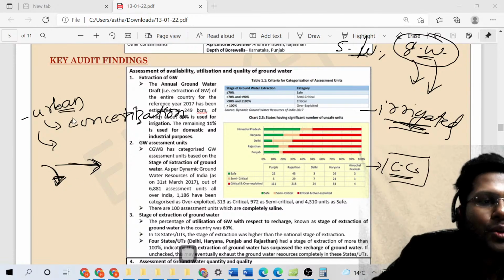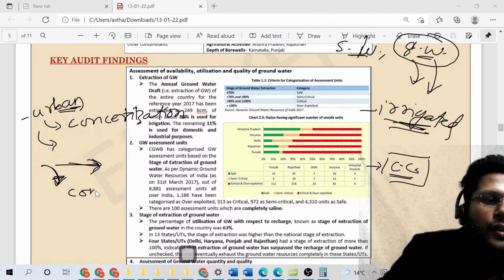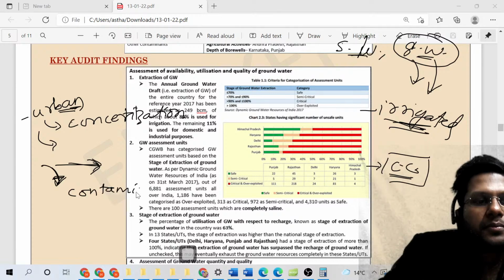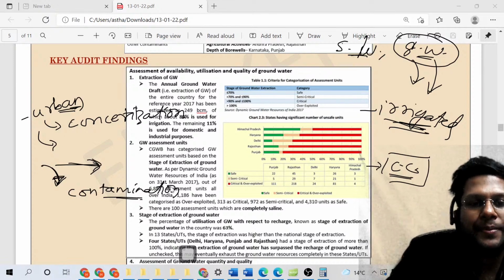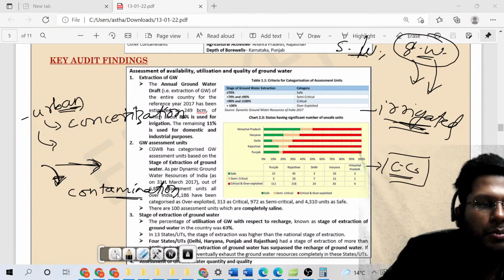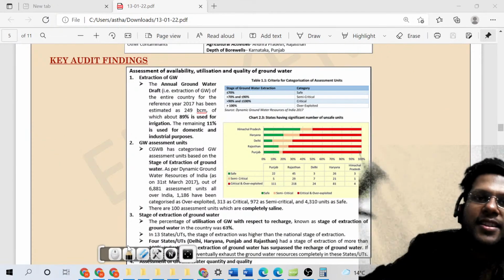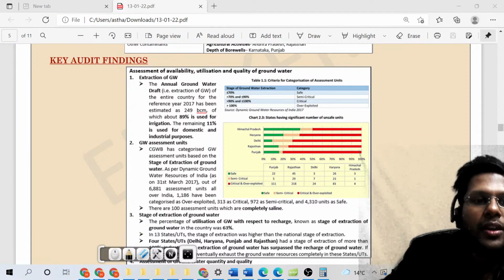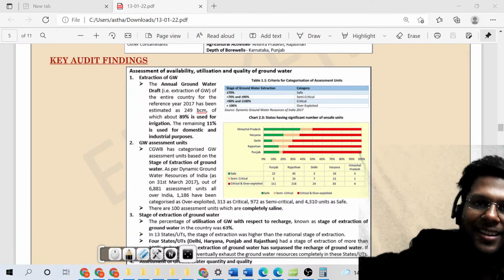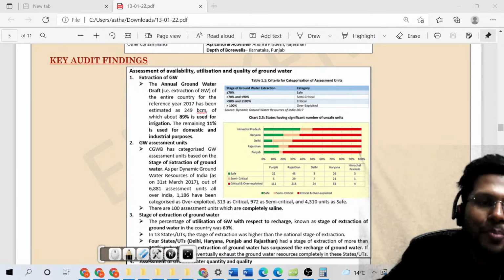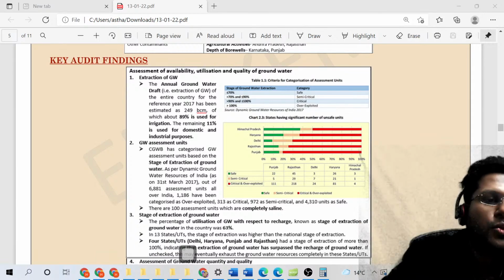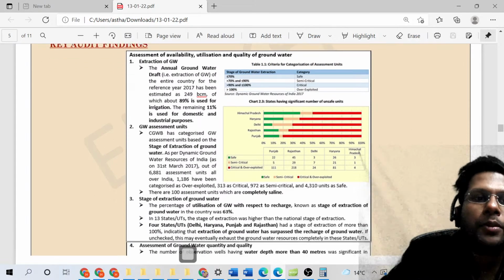Not only that, you can also use words like contamination of water because of urban effluents, right? The first rain in urban areas, it is said now, doesn't contain very good water. You know why? Because in the air we have a lot of pollutants and they mix with the water and do not cause good quality water to be replenished.